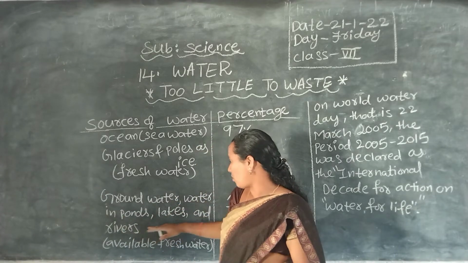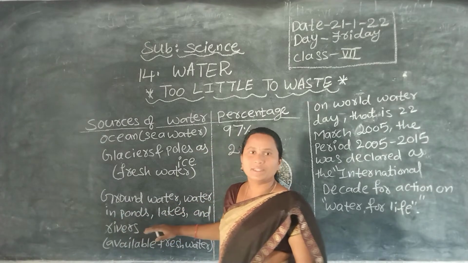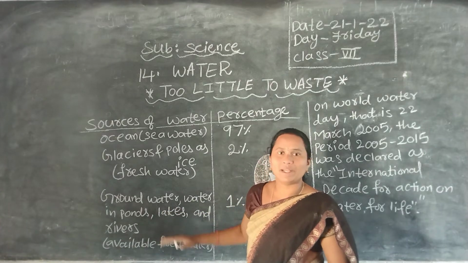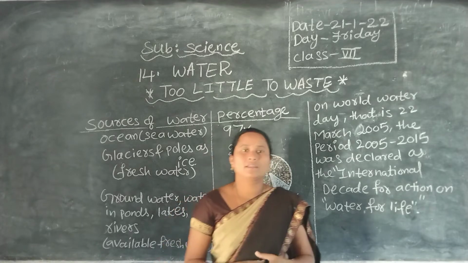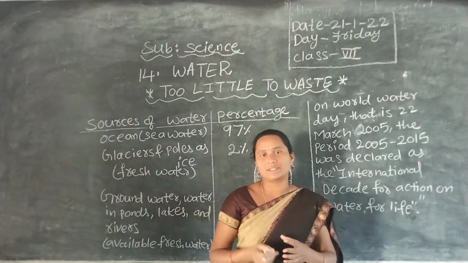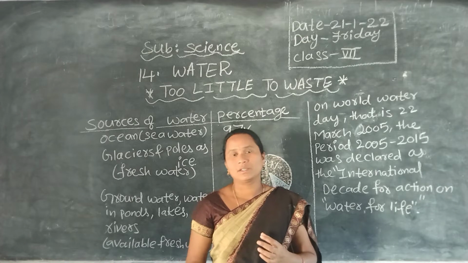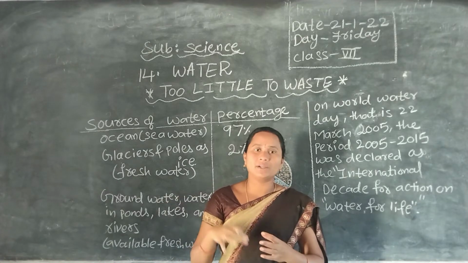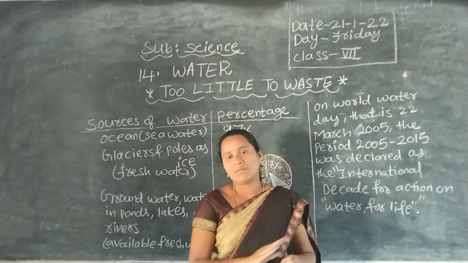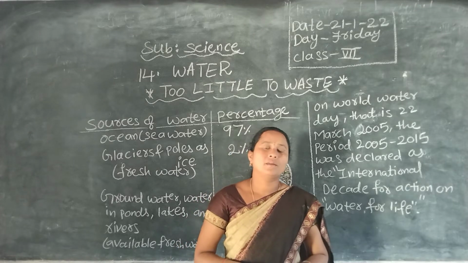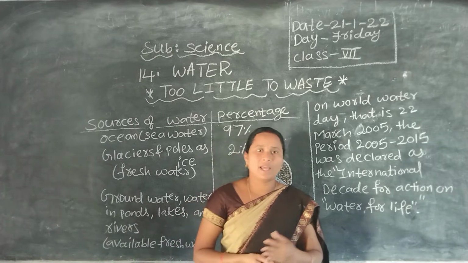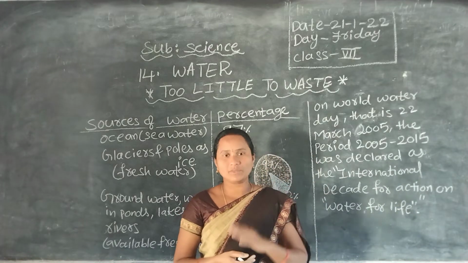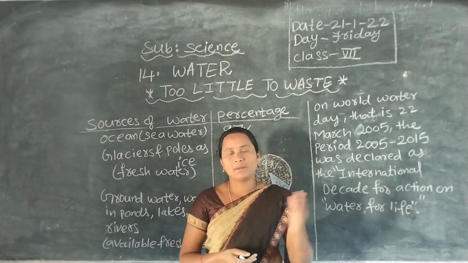Groundwater, water in ponds, lakes and rivers: this water source mainly depends on rains. When the rains fall, the ground soaks up the water, and underground it forms a water table. In the soil profile we saw that there are 3 layers: topsoil, subsoil, bedrock.